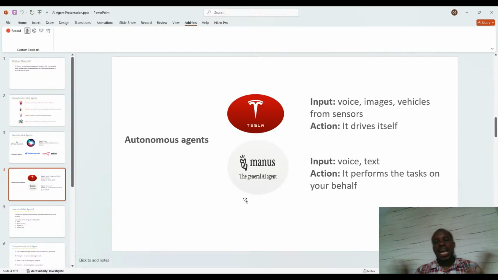All of its actions are visible. It has a side screen where you can see everything it's doing. It's very transparent. It will tell you everything it's doing, and its thinking pattern too, and it can go ahead. It can even book an appointment for you. It can make calls on your behalf. It's so autonomous. It can do things by itself with little or no assistance.